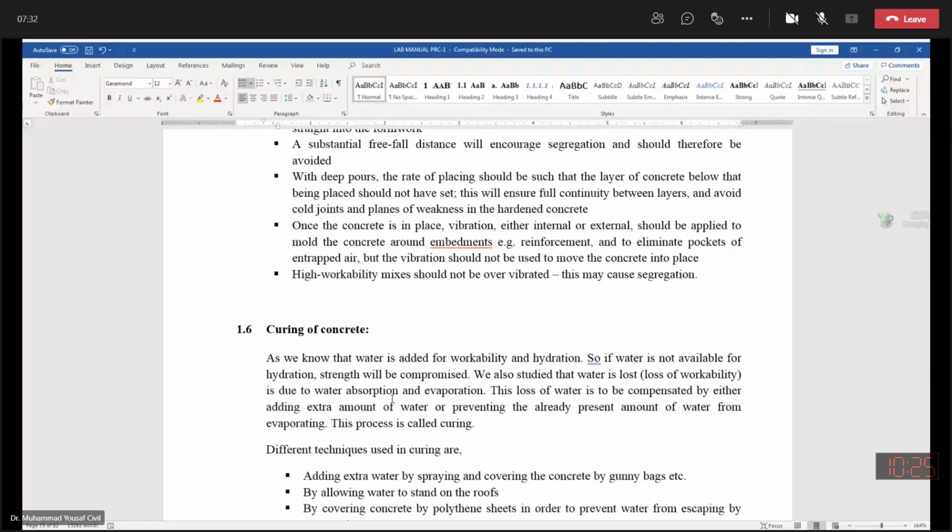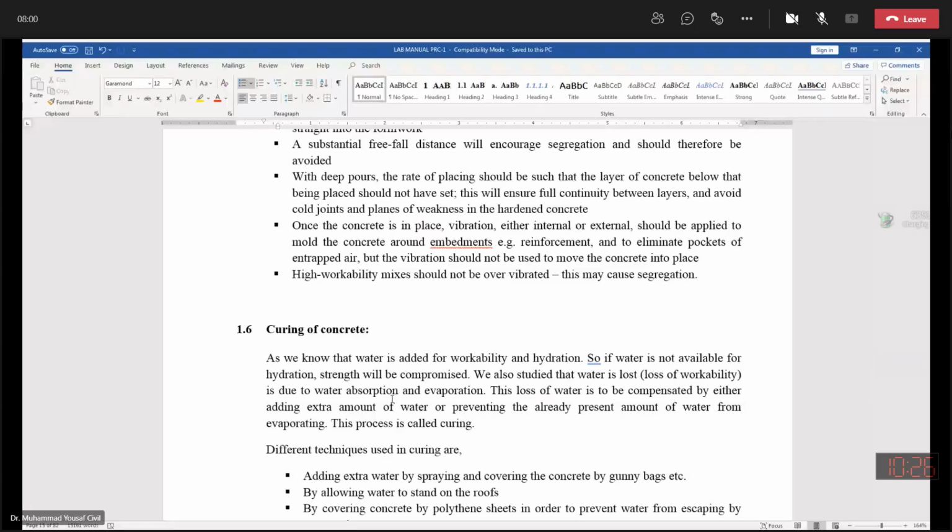Now, every material has its physical properties, chemical properties and mechanical properties. Chemical properties are related to chemical engineering. In general we are not performing any chemical test, but we must know the chemistry of each and every ingredient.